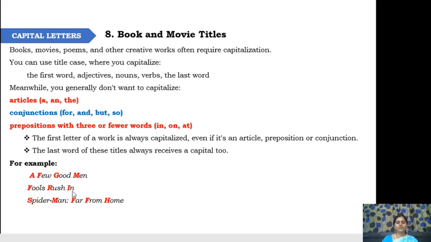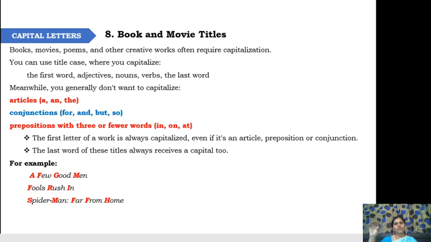In is a preposition, of course, but it comes at the end of the title, so the last word of the title has to be capitalized. Spider-Man: Far From Home. Here, from is a preposition, more than three letters, so F is also capitalized.